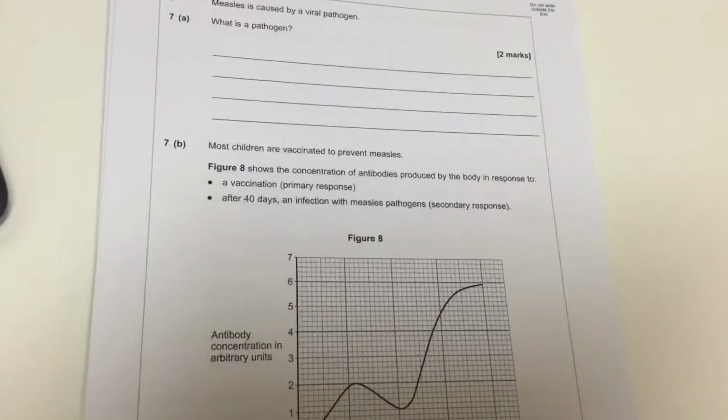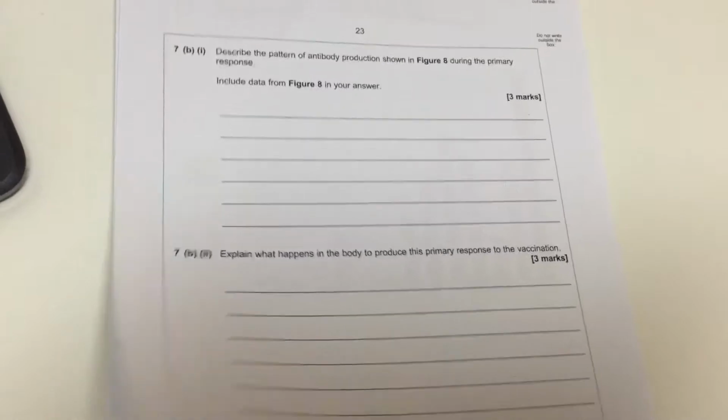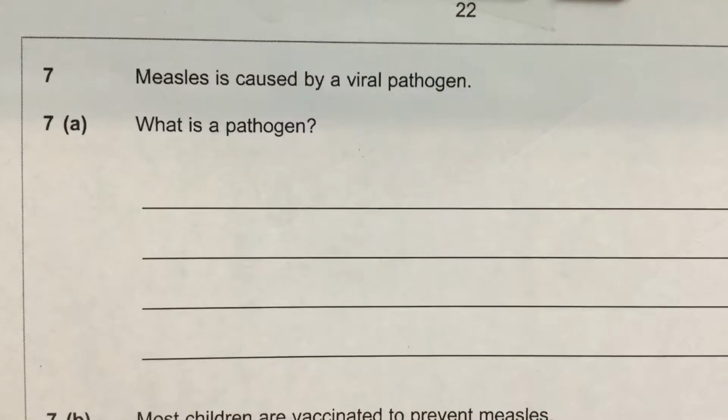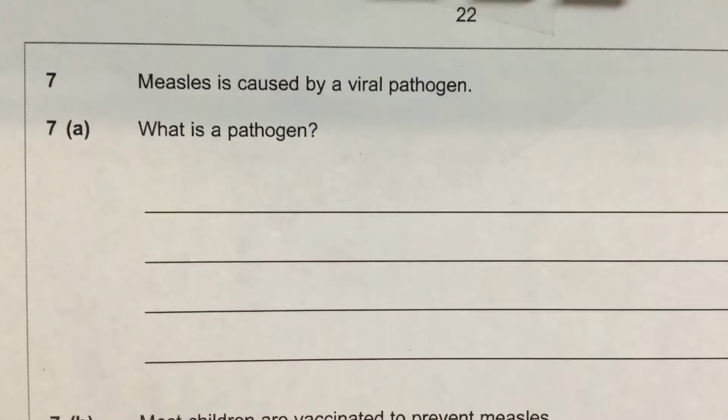This question is in line with the new specification for biology for GCSE with first examination in 2018. Question 1 asks us, it says measles is caused by a viral pathogen.